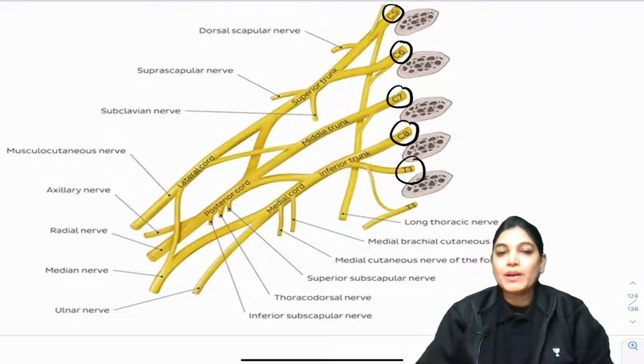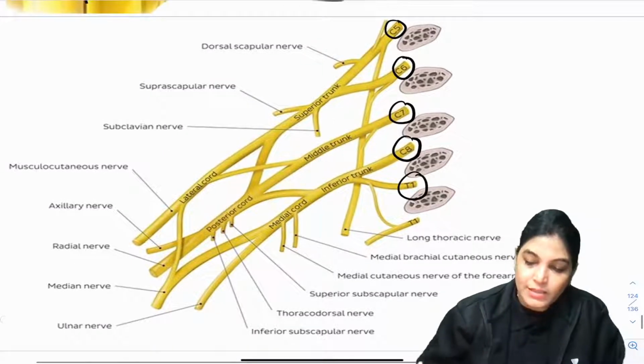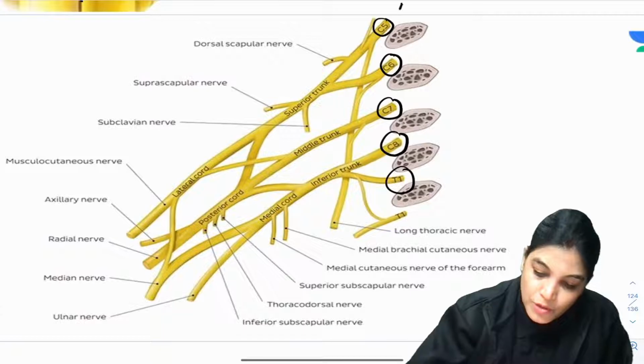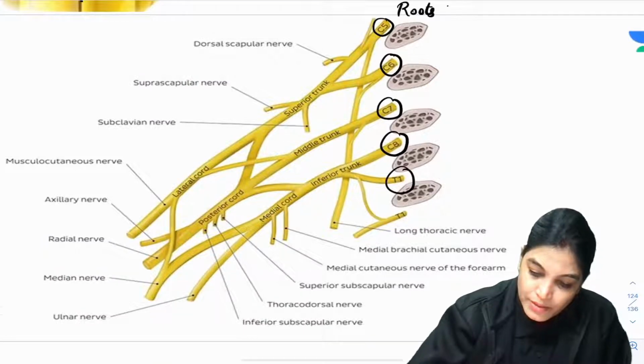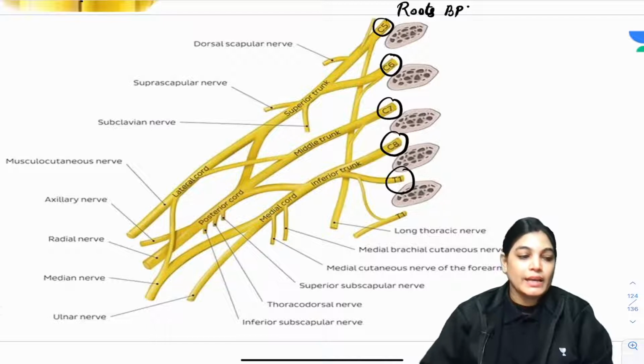So C5, C6, C7, C8 and T1 are contributing to form the roots of brachial plexus. This component is the roots of brachial plexus.